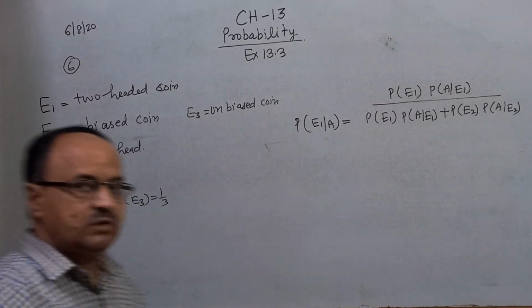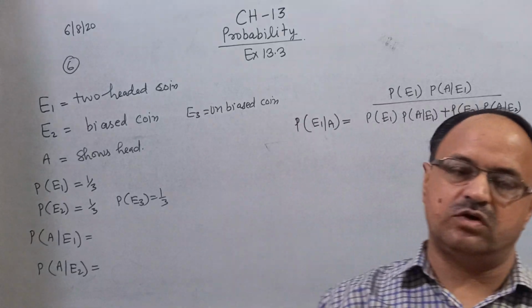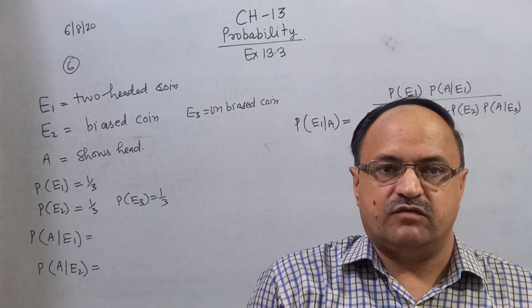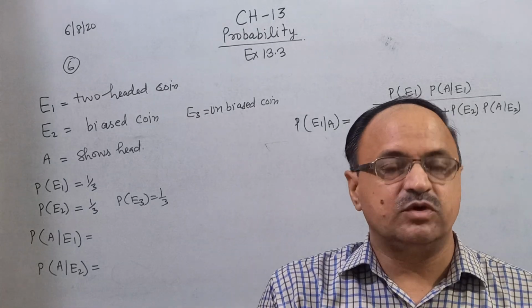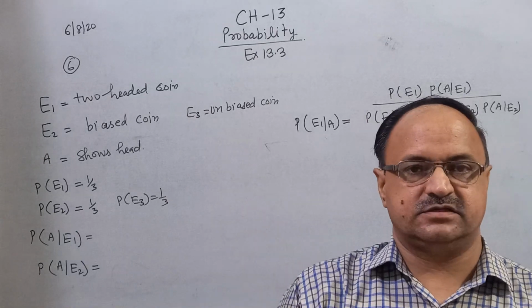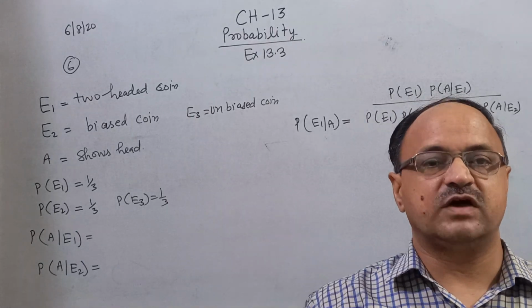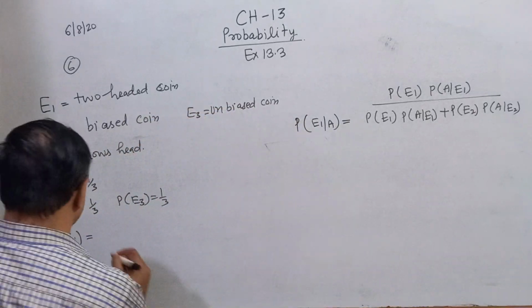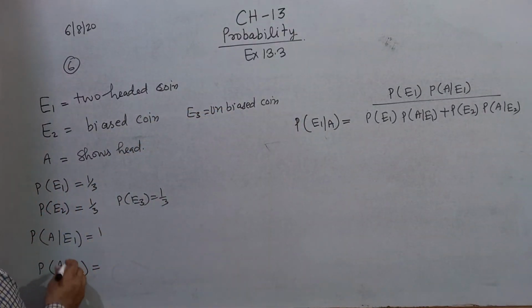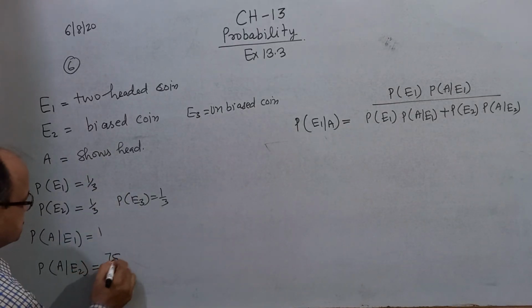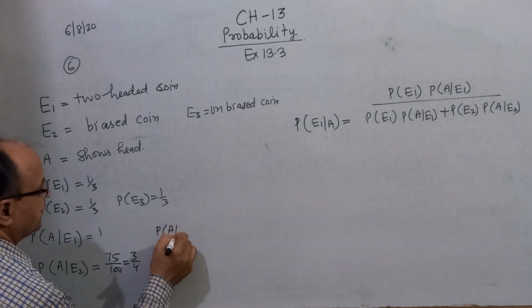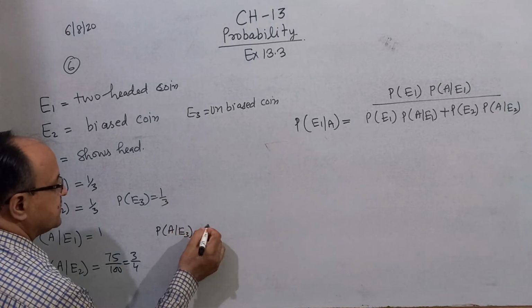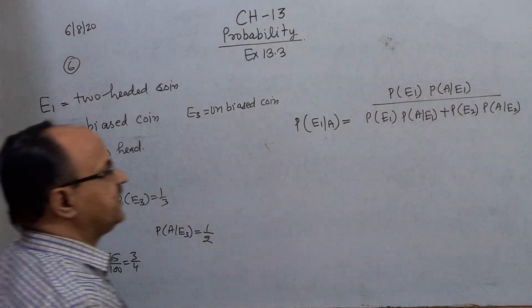A given E1 means the E1 event has already occurred, so you have the two-headed coin. When you throw the two-headed coin, the probability of getting head is 100%, because both sides are heads. And A given E2, the biased coin, has a probability given in the question, 75%, which means 3/4. And the probability of A given E3, the unbiased coin, is simply half.